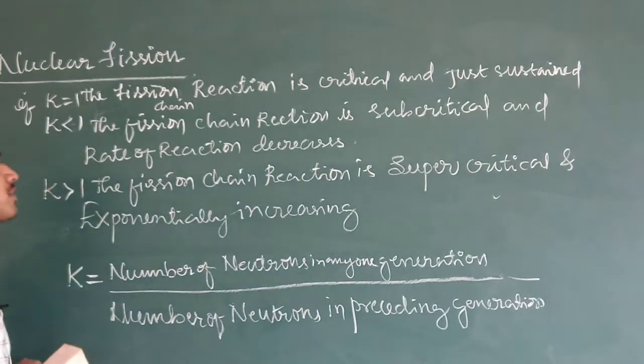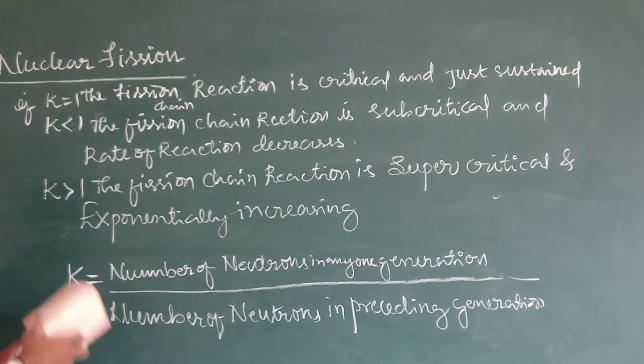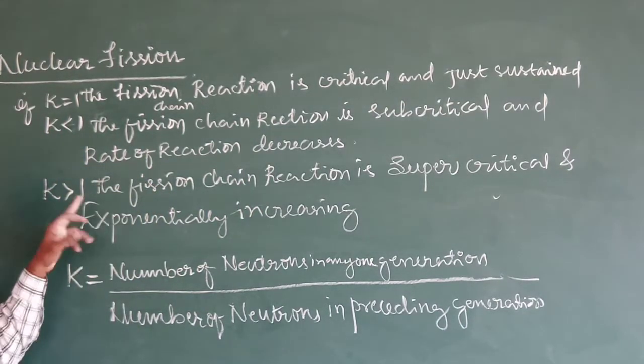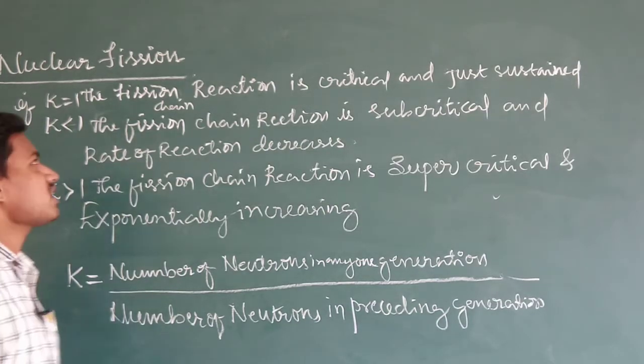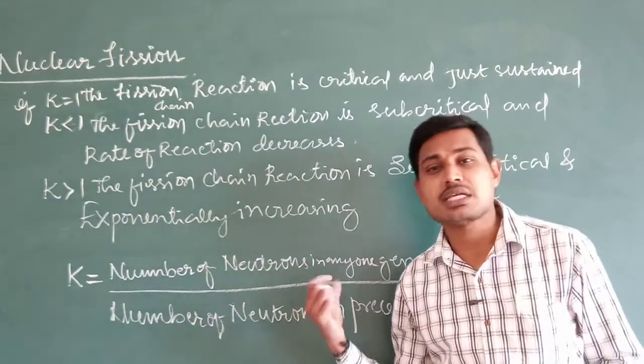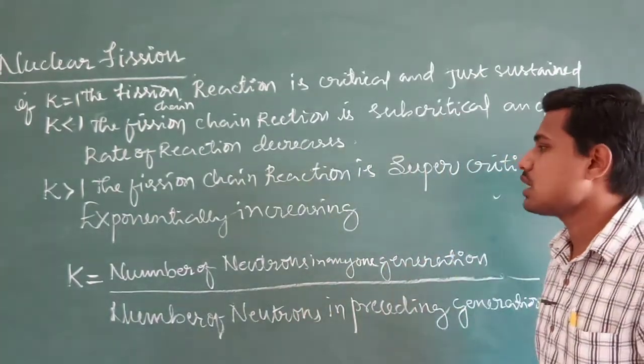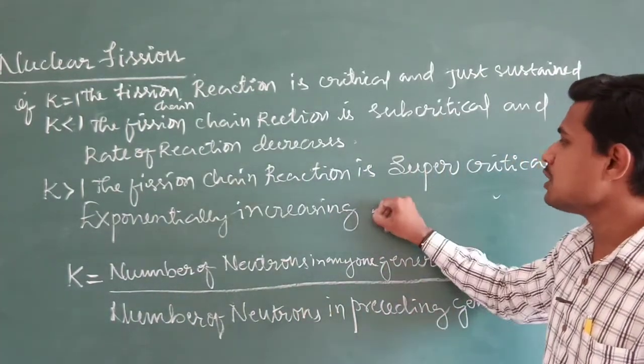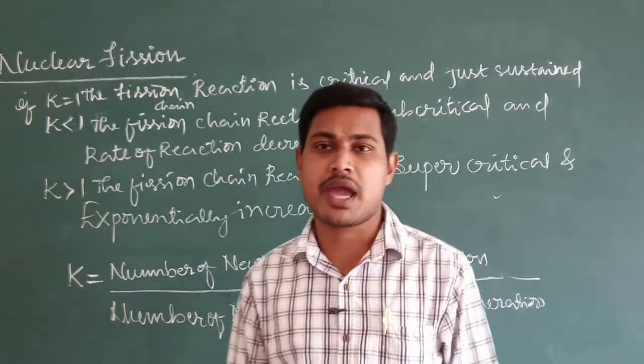Supercritical and exponentially increasing means the rate of reaction is increasing exponentially if K is more than 1. If the multiplication factor or reproduction factor is more than 1, the reaction is exponentially increasing. This will take place in the case of an uncontrolled chain reaction.